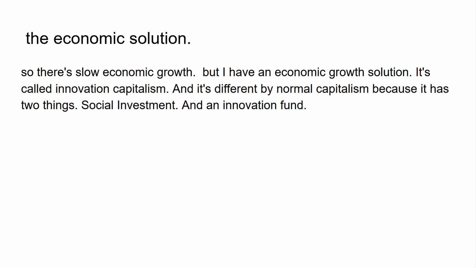The economic solution. So there's slow economic growth, but I have an economic growth solution. It's called Innovation Capitalism. And it's different from normal capitalism because it has two things: social investments and the Innovation Fund.